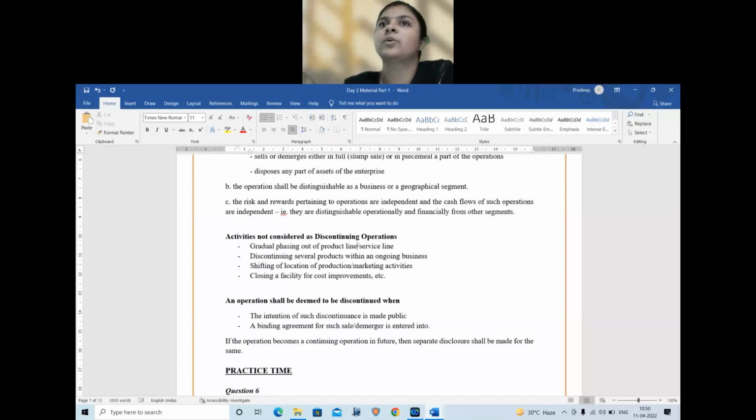Clothes, you have multiple types of clothes. You are now doing away with some models, some designs, and you are only going to focus on certain other designs. Then within the same segment, if I am discontinuing some products, then that also does not amount to discontinuing operations. Okay, so here within an ongoing business is primarily within the same segment.